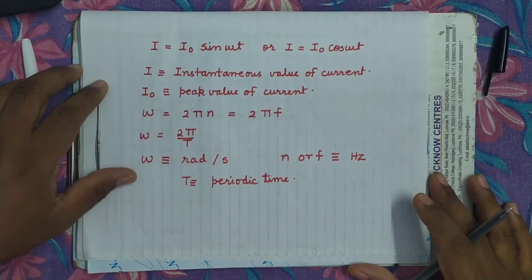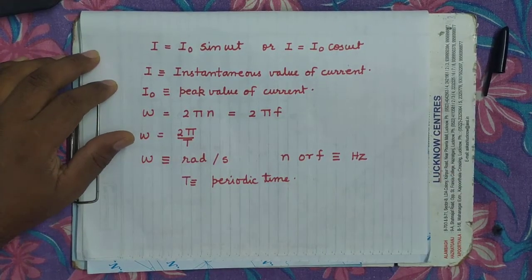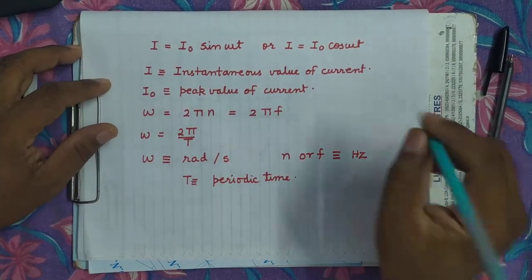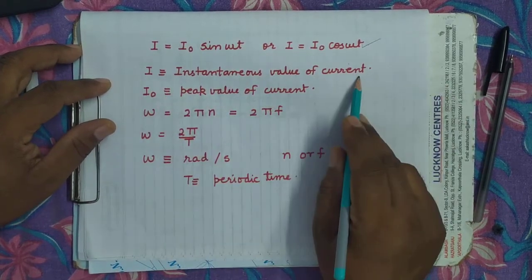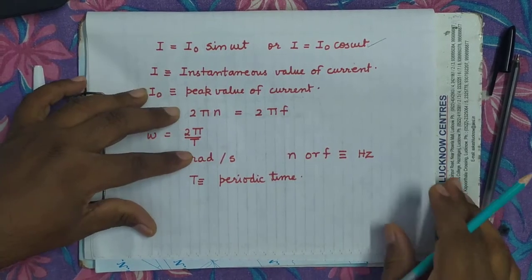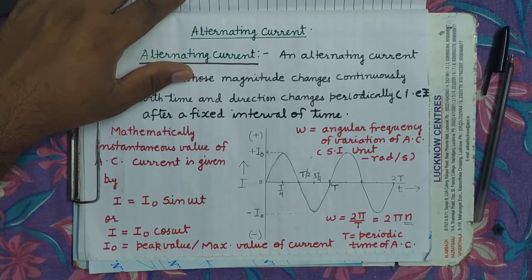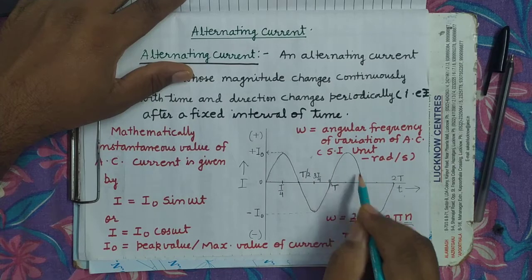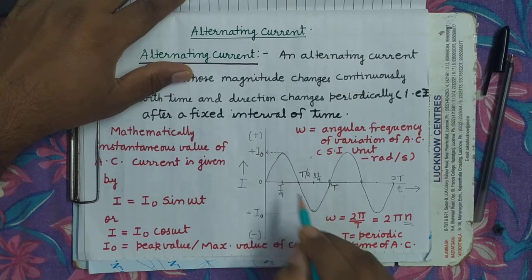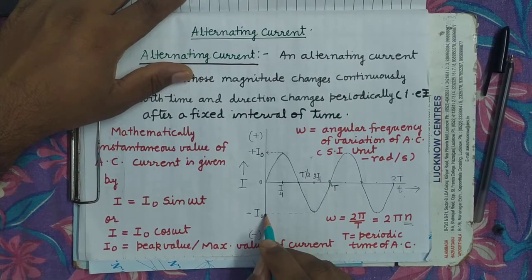How can you write the instantaneous value of alternating current? It is I equals I naught sine omega t, or I equals I naught cos omega t. These expressions give the instantaneous value of current. What is I naught? I naught is the peak value of current, that is the maximum current. It's clear? Here I have drawn the graph of current versus time. Here it is showing 2 cycles of variation. What is the maximum value? It is plus I naught.